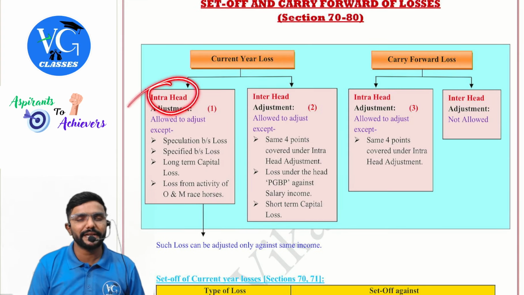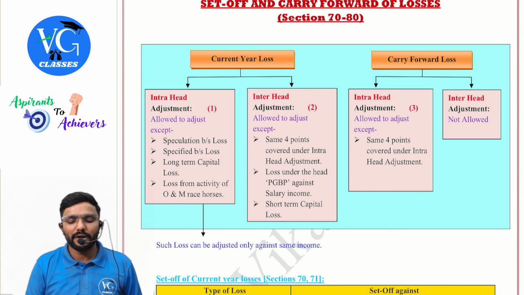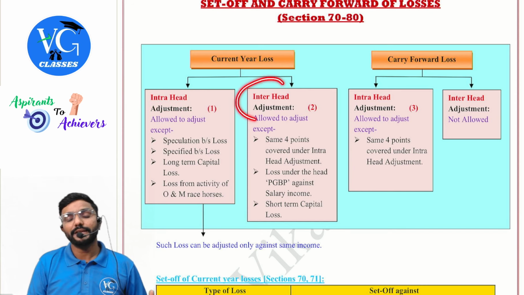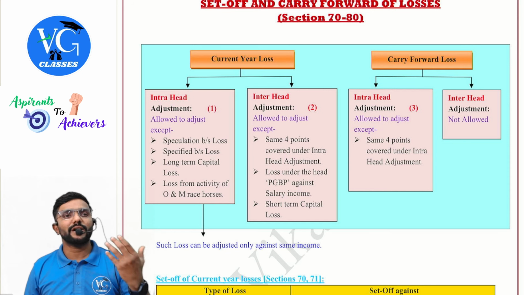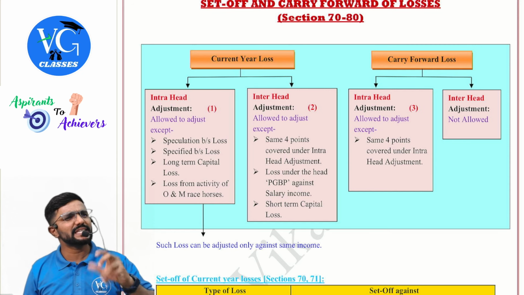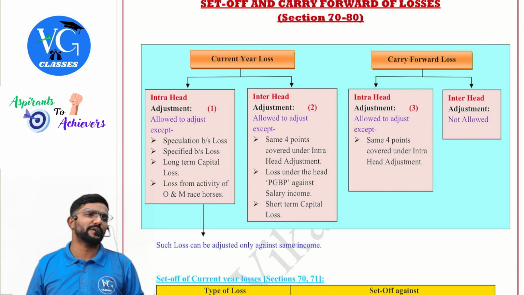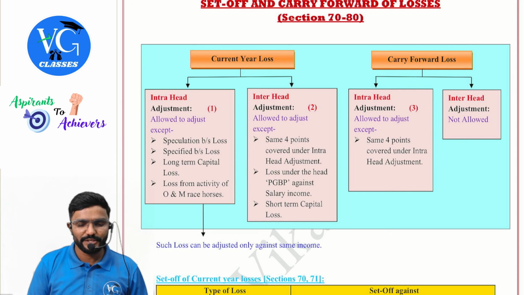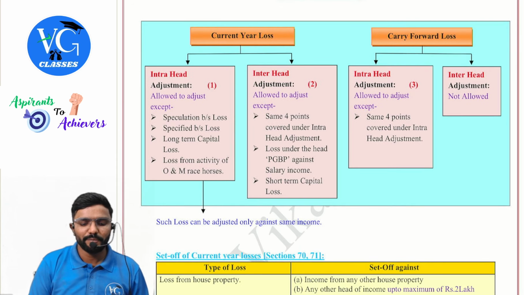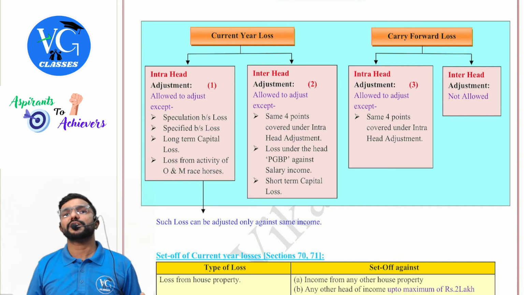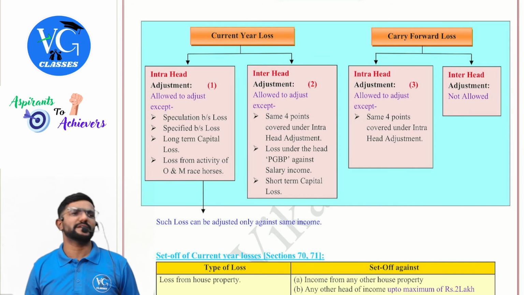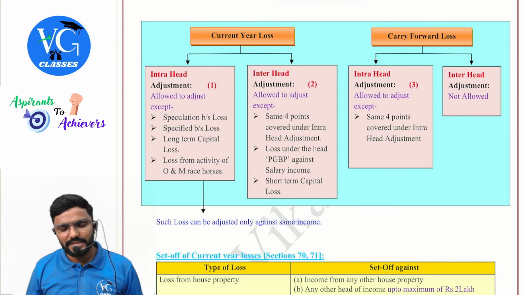One is intra-head adjustment, that is within the same head, or if not intra, then inter-head adjustment. So if it is intra, loss under the same head, can I adjust it against the income under the same head? Yes, possible. But there are a few exceptions, guys. In the following cases, even within the same head, you cannot adjust that loss. The following losses can be adjusted only against the same income.